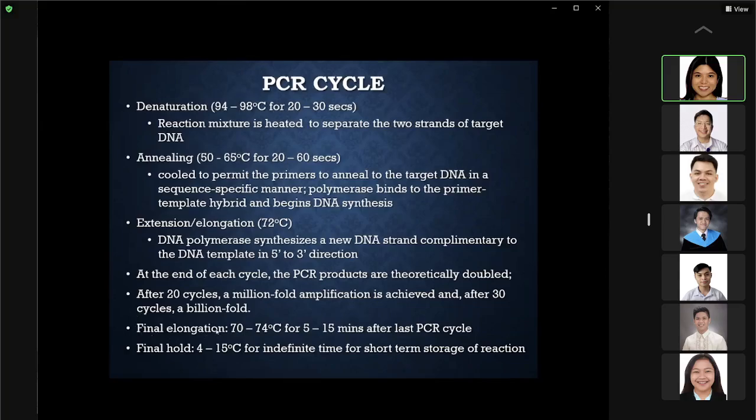During the final elongation, which is usually at 70 to 74 degrees centigrade, 5 to 15 minutes is allowed after the last PCR cycle in order for this to take place. So you still have a final elongation, which is longer. And there is also what they call a final hold at 4 to 15 degrees centigrade for indefinite time for short-term storage of the reaction.